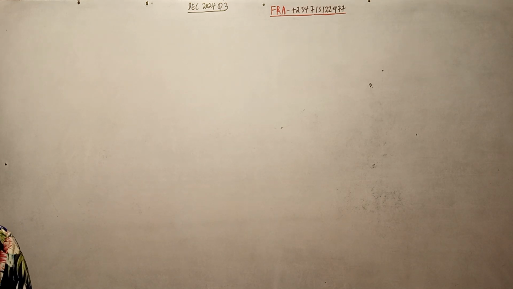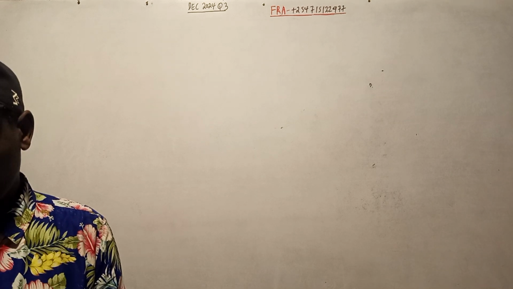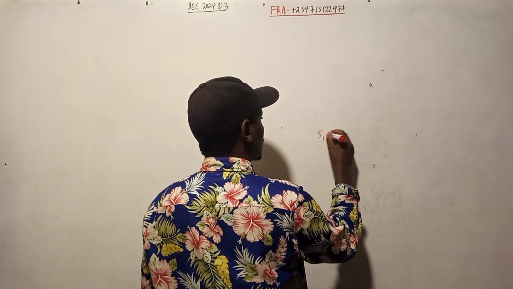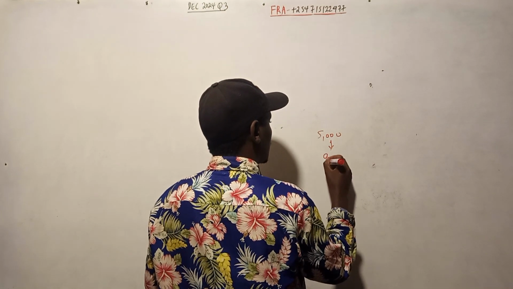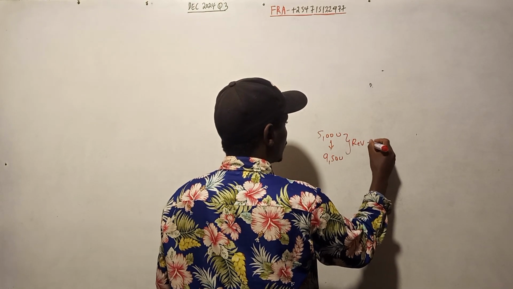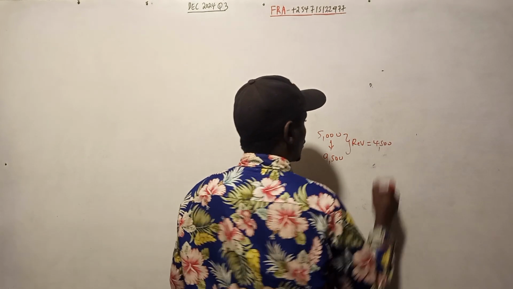You can confirm that revaluation in our statement of financial position under equity and liabilities, the revaluation reserve. At the beginning it was 5,000, at the end it is 9,500. So that increase is the revaluation which we have been told in the additional information.